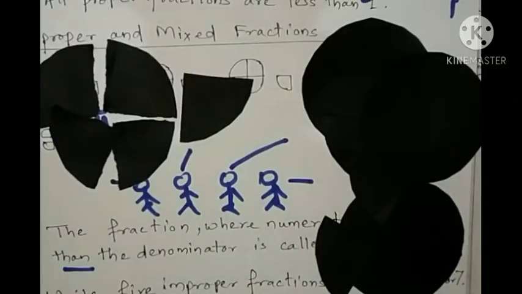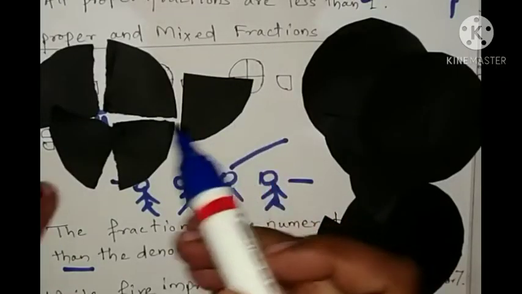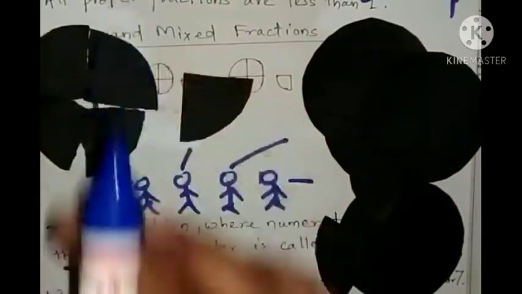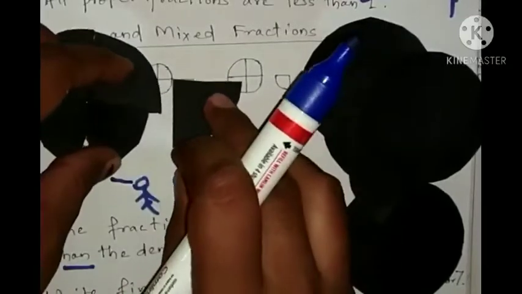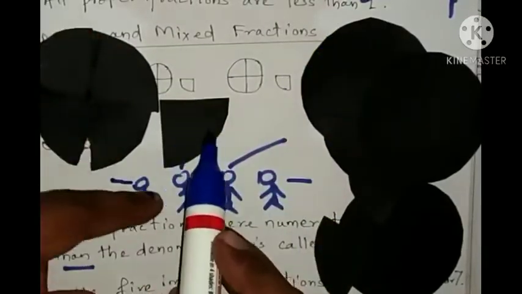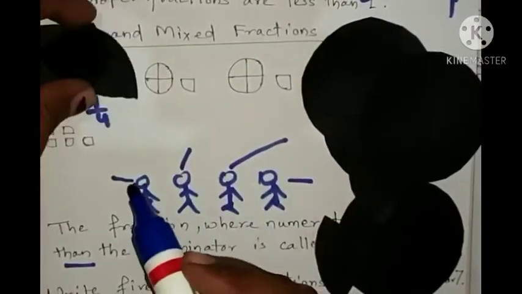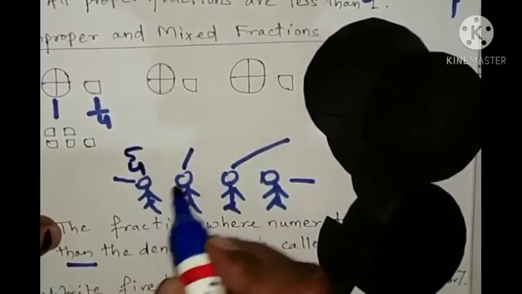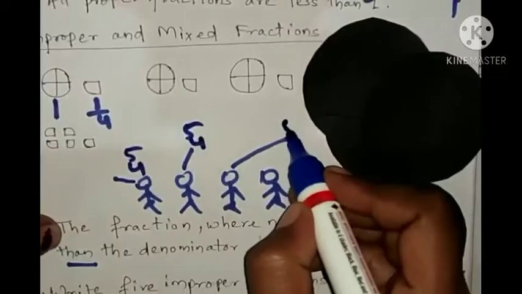So this is also 1/4, and these 4 parts are what? 4/4. Then if I count this, 5/4. So each student got how much? Each student got 5/4 rotis.